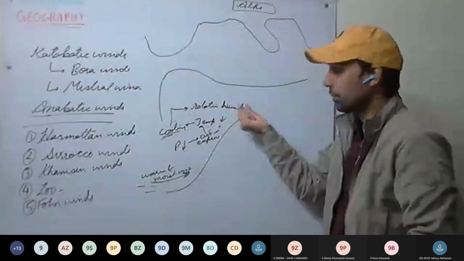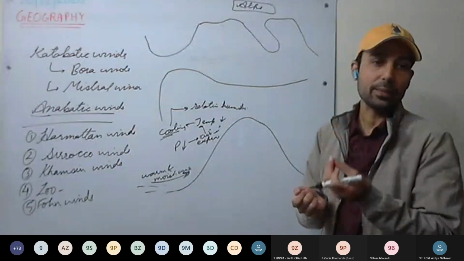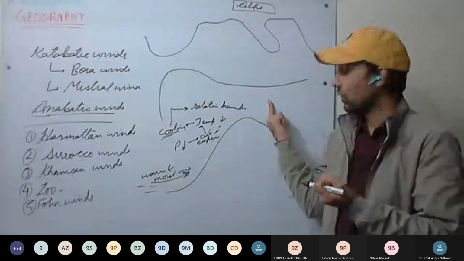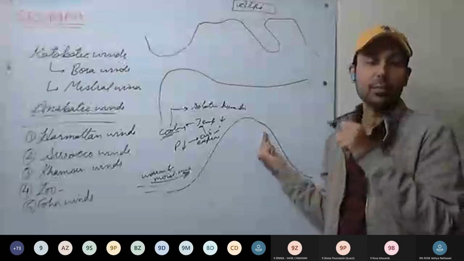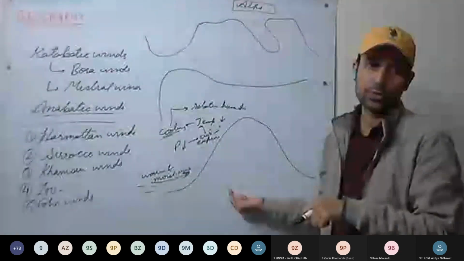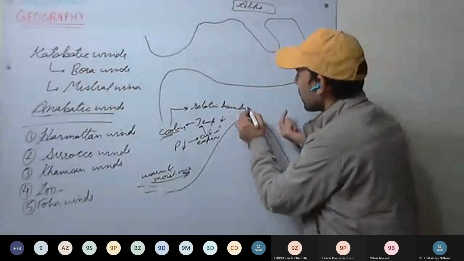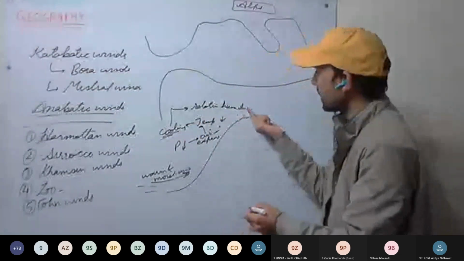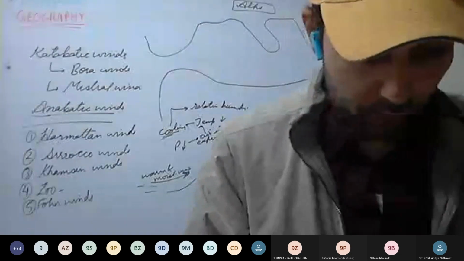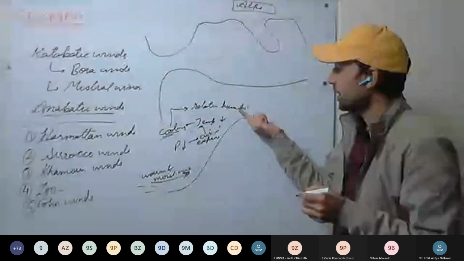Relative humidity means, see here, air has a capacity to hold moisture. At different temperatures, its capacity to hold moisture differs. At high temperature, it has more capacity to hold moisture. At lower temperature, it has less capacity to hold moisture. So with cooling, relative humidity increases.